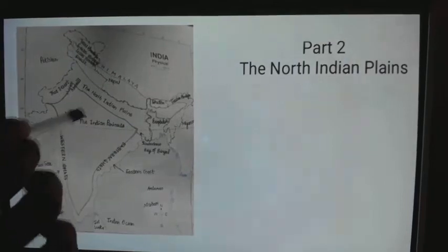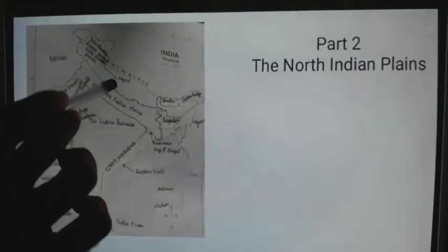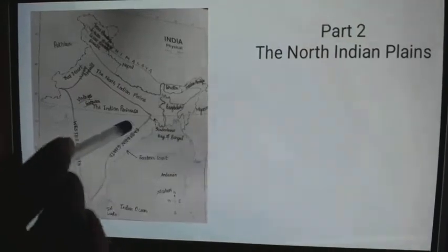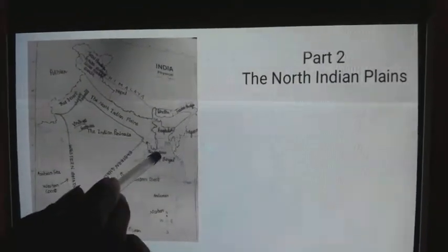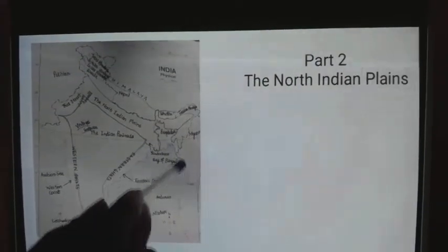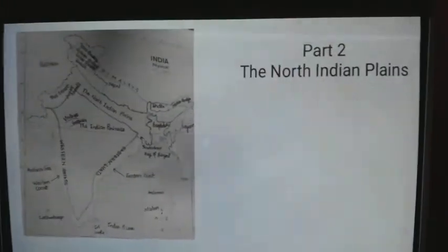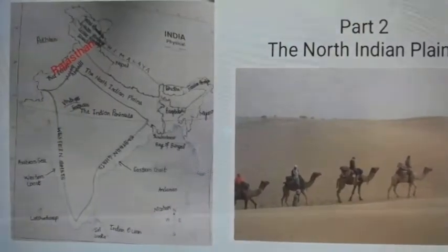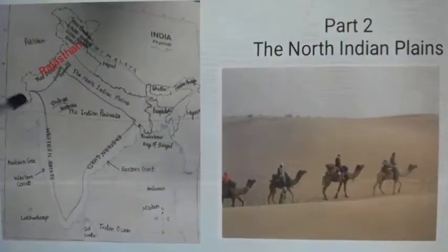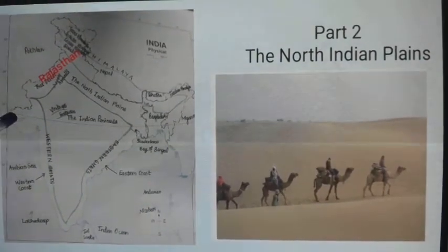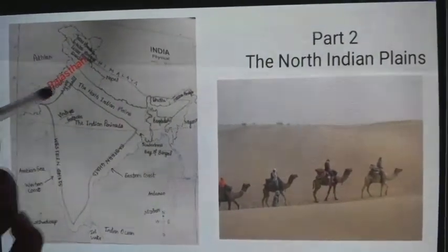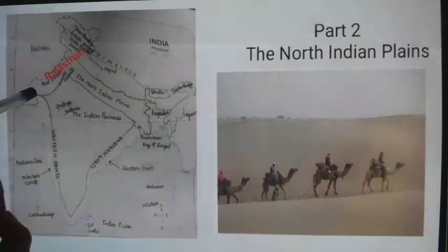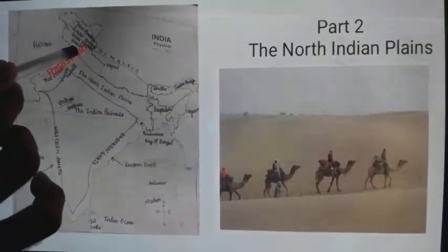So why do we understand about the Ganga plains? Because most of West Bengal state and Bangladesh made a delta, the Ganga Brahmaputra delta. We call it the Sundarban. The second part of the North Indian Plains, the western part, is occupied by the Thar desert. Here is the Thar desert. We also call it the Marusthali desert or the Great Indian desert.